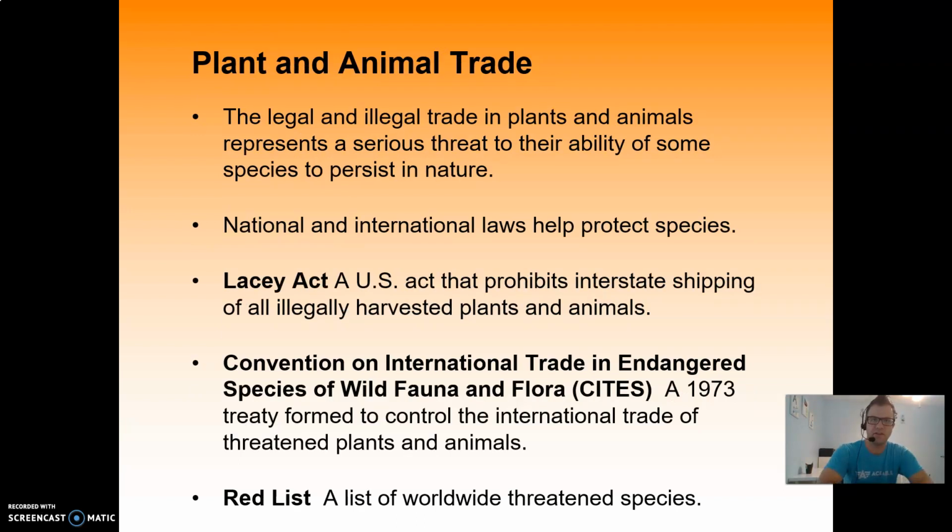All right, so the legal and illegal trade in plants and animals represents a serious threat to the ability of some species to persist in nature. National and international laws help protect species. The Lacey Act is a U.S. act that prohibits interstate shipping of all illegally harvested plants and animals. So basically, if you get caught under the Lacey Act trading exotic plants or animals, you can actually get in lots of trouble.